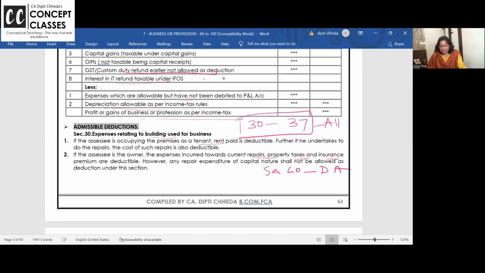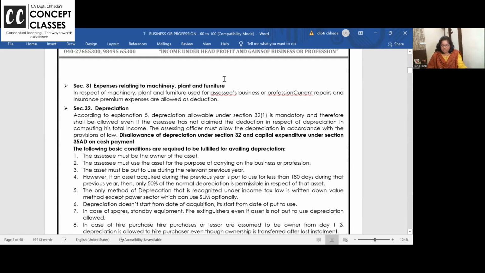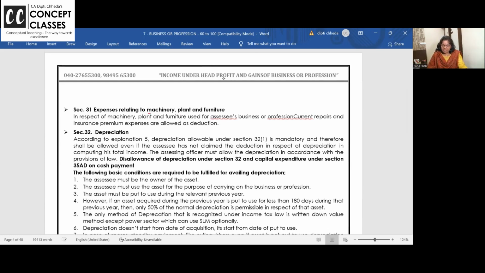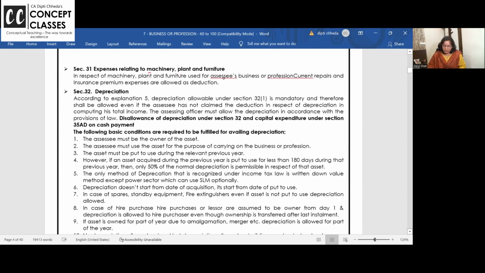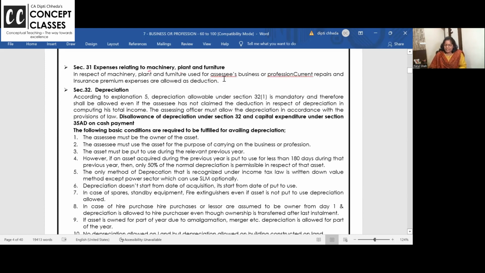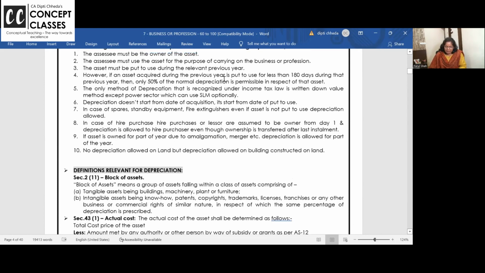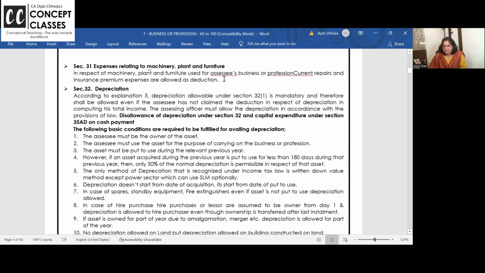If you are a tenant, then rent of the building is allowed. Plant and machinery related, all expenses are allowed. Now, depreciation. Very important. In income tax, we charge depreciation with certain rules and regulations as per block of asset